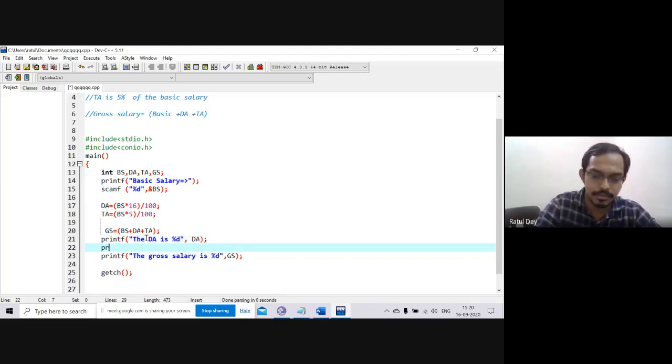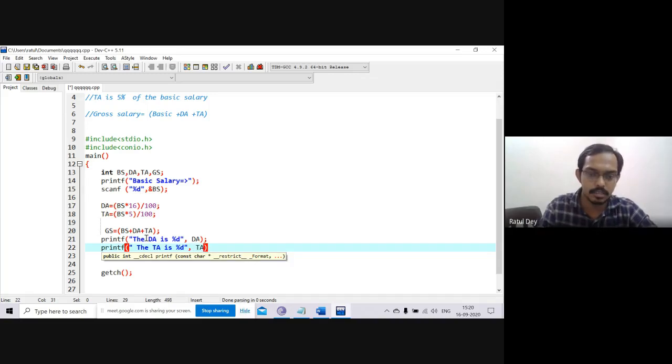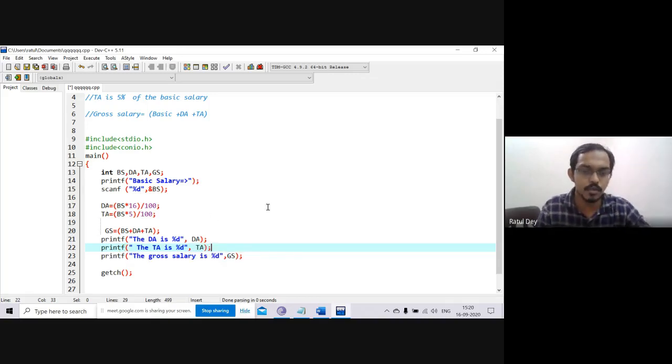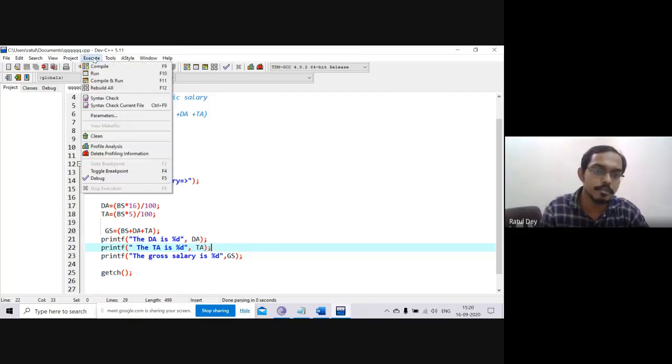Again printf, the TA is, again percent d, comma TA. And in the end we go for the gross salary. I will just save this program and try to compile and run.